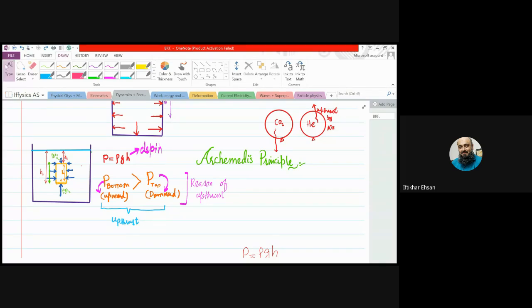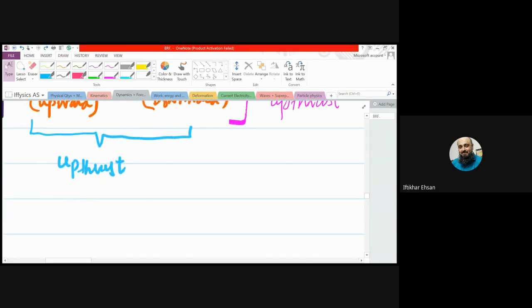Upthrust is applied not only by the gases; you have to keep in mind the upthrust is applied by both the liquids and gases. What is the evidence in liquid?